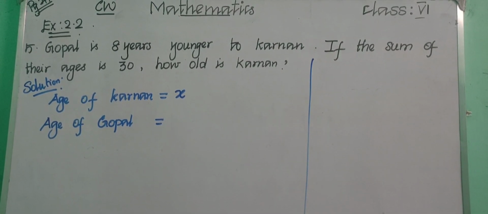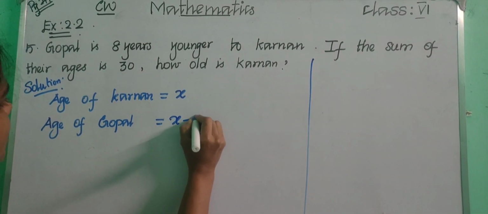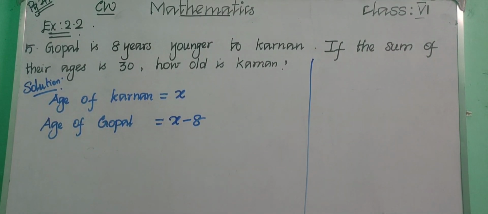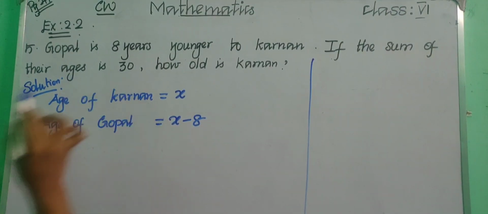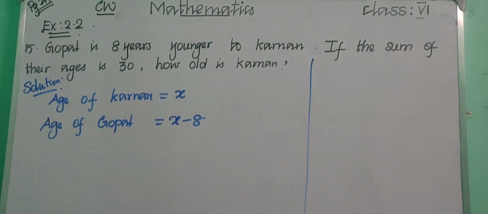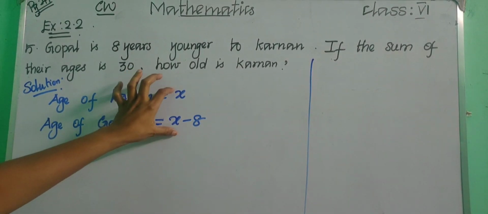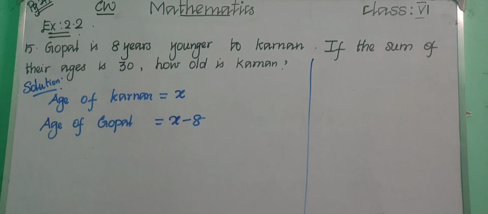Now read it again. Gopal is 8 years younger to Karnan. So how will you write Gopal's age? x minus 8, since he is 8 years younger to Karnan. So Karnan's age is x and Gopal's age is x minus 8. Now read the question: if the sum of their ages is 30. If you find the sum of these two ages, x plus x minus 8 is equal to 30. Now we got an algebraic equation.